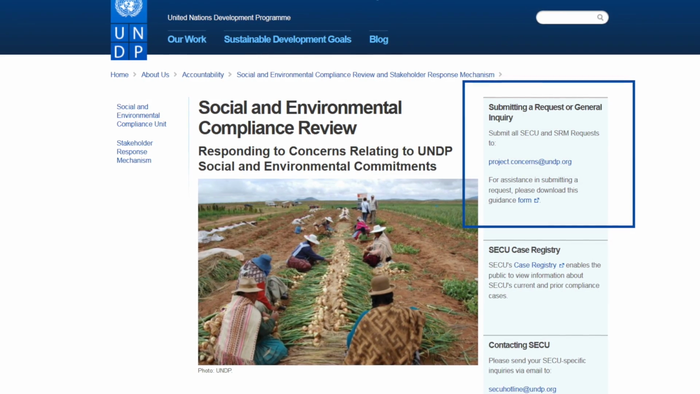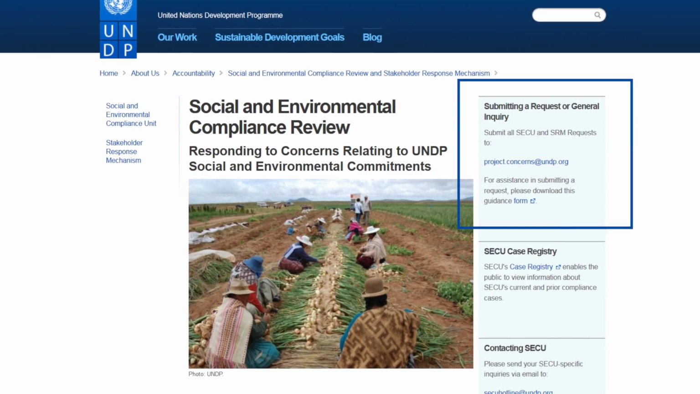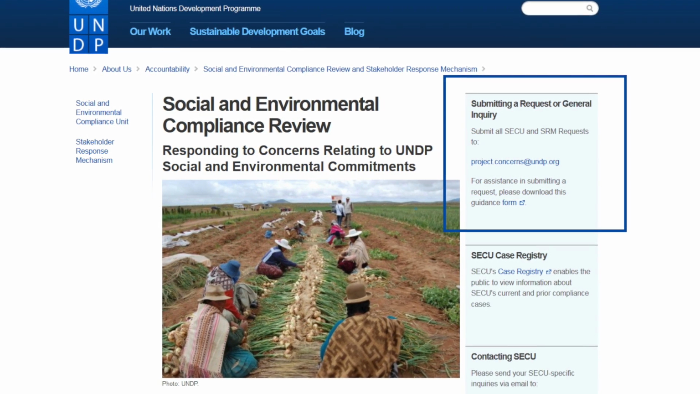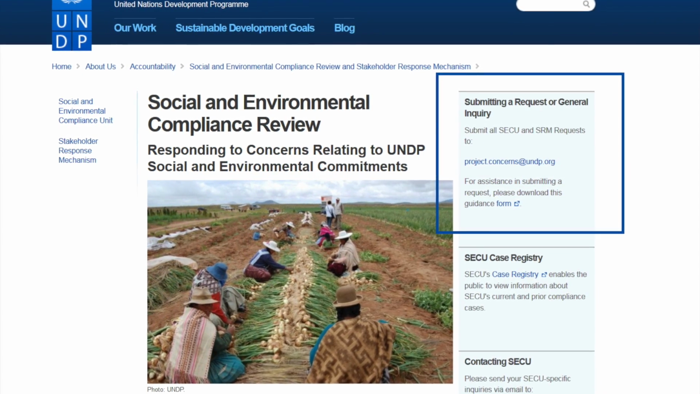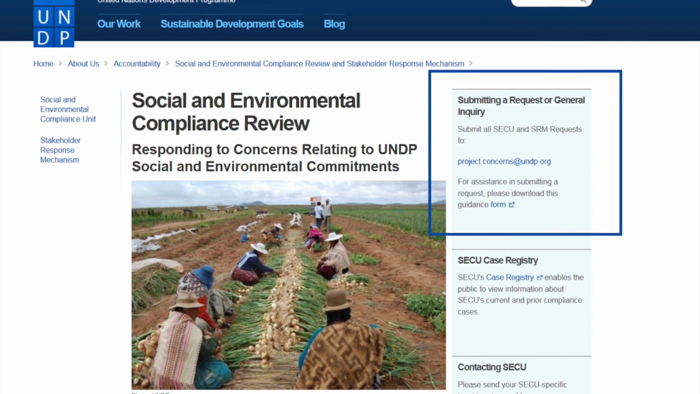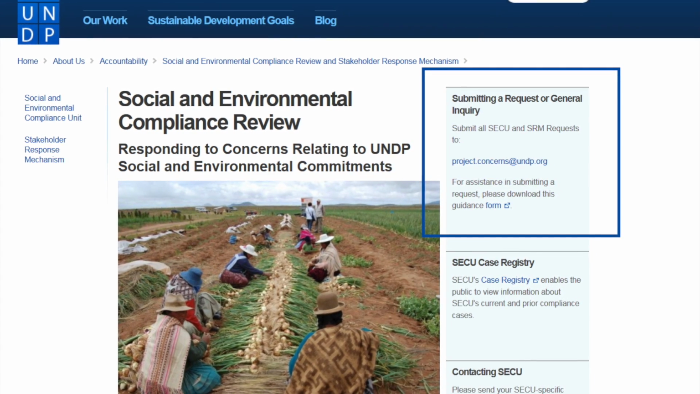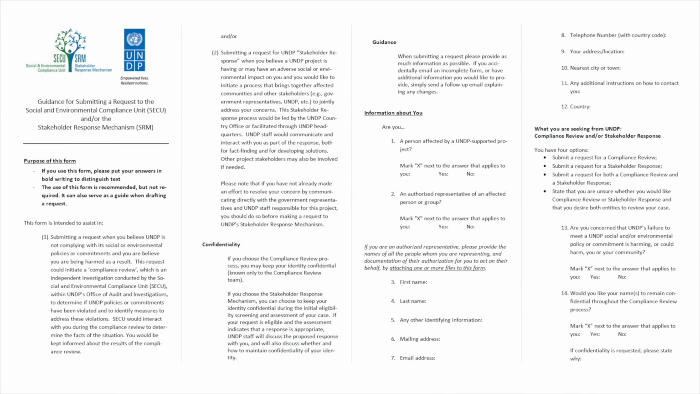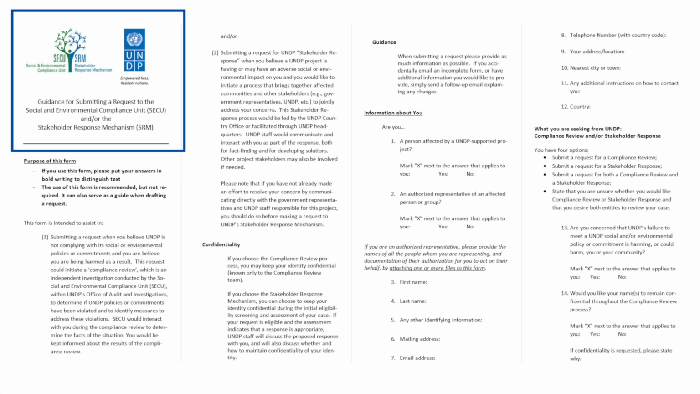Using the suggested guidance form, requests or complaints can be emailed to the joint SRM and SECU email address, which is project.concerns@undp.org. We recommend you use the guidance form, which will take you through a series of questions. However, you may submit a request in any format or language as there are no strict requirements.